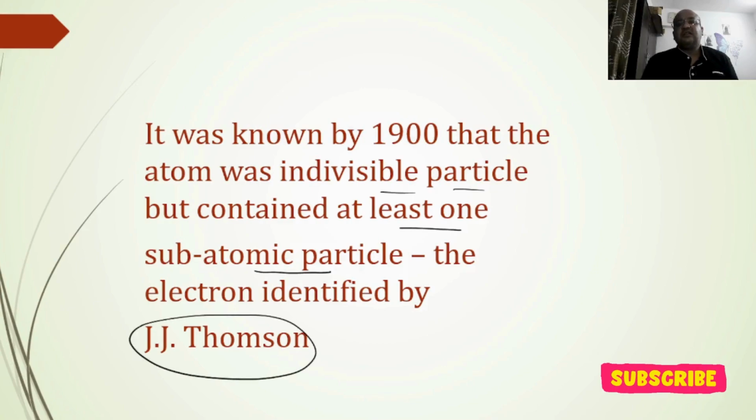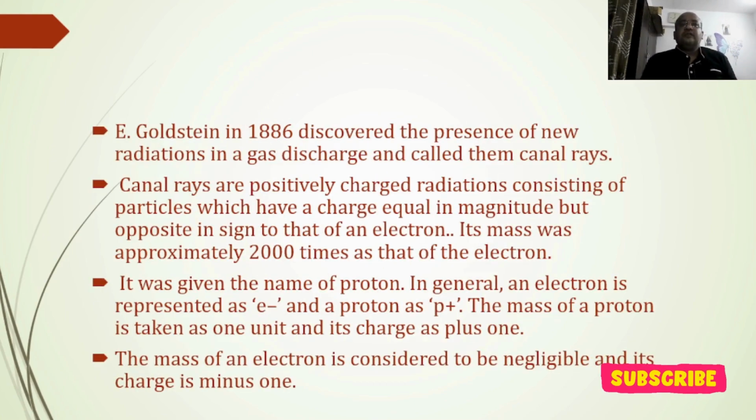He said that there are electrons inside the atom. Goldstein, in 1886, discovered the presence of a new radiation in a gas discharge, which he called canal rays.